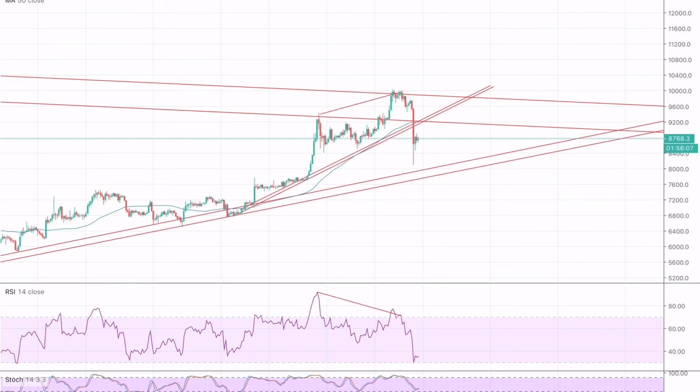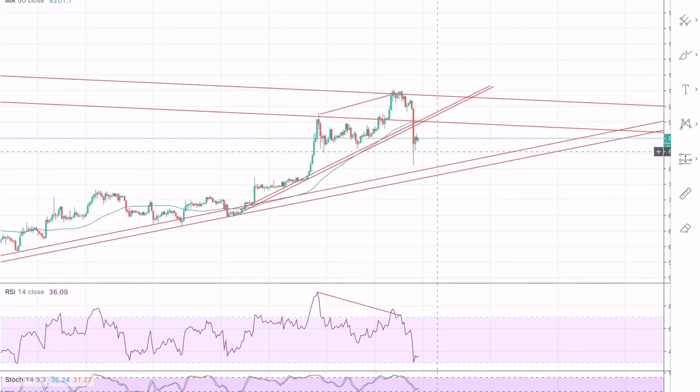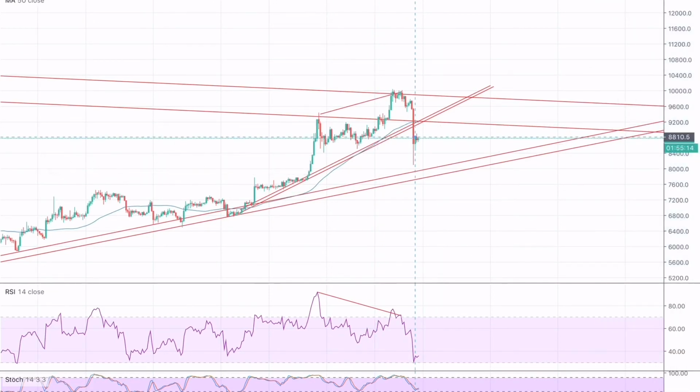However, for now I am expecting a pullback or a continuation of momentum towards the trend line. A break of the trend line will indicate the continuation of momentum. However, a bounce off the trend line will indicate a change in momentum from bullish to bearish. For now, we can take a sell or short position with a stop loss and take profit as shown.